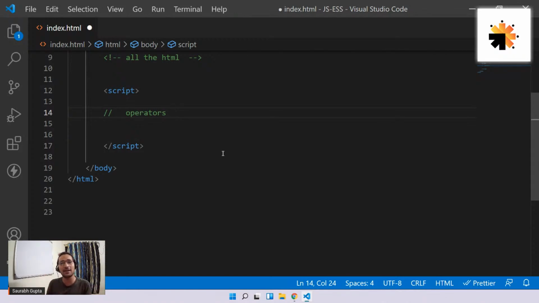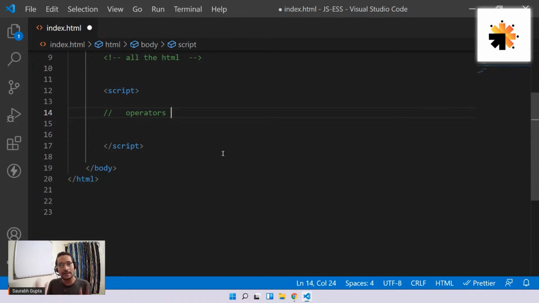It can only be a calculation or a comparison, and you'll perform it on the data that you create, which basically means on the variables. So operators help you to perform operations like calculations and comparisons on the data that you create.